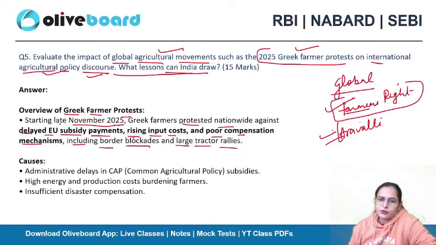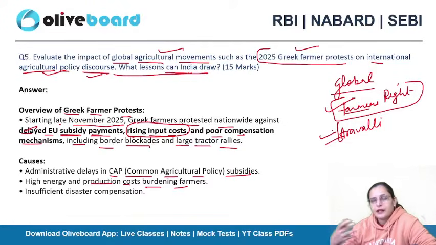And what is the reason for this? Administrative delays in Common Agricultural Policy subsidies. The European Union subsidy payments were delayed. High energy and production costs burden farmers, and they need to invest a lot of money in purchasing basic inputs. For example, if I invest money in a specific thing and at the end I don't get the return, I will become frustrated. Like when you dedicate many hours to something and at the end you have nothing in your hand, you will be frustrated. Similarly, farmers are frustrated.